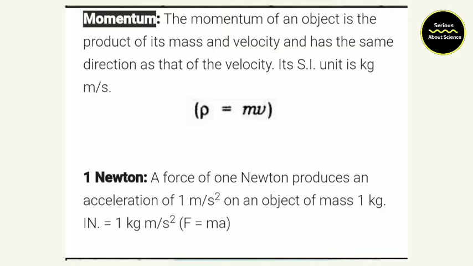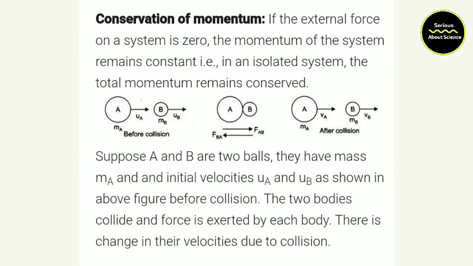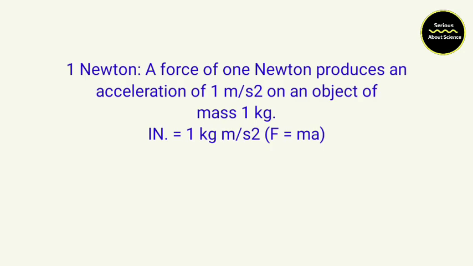And the law of conservation of linear momentum and its proof is an important essay type question in your examination. What is the essay type question? The law of conservation of linear momentum, its statement and its proof. And what is called 1 Newton? The definition of 1 Newton. A force of 1 Newton produces an acceleration of 1 meter per second square on an object of mass 1 kg. Okay. And what is third law?